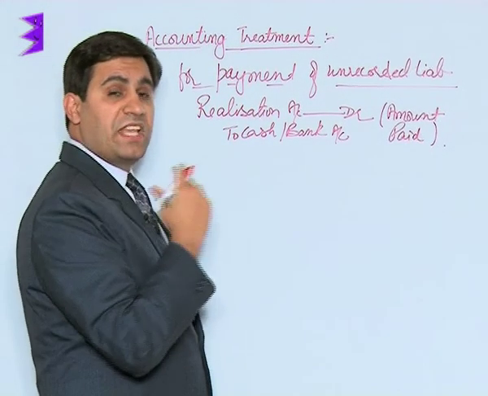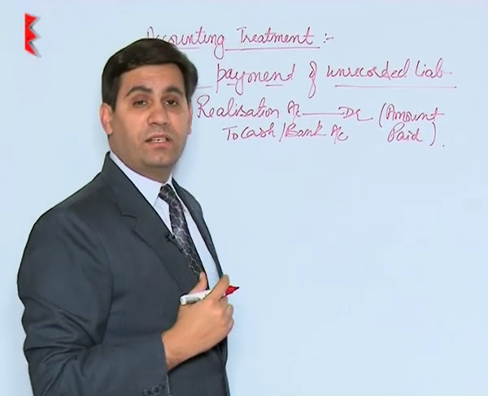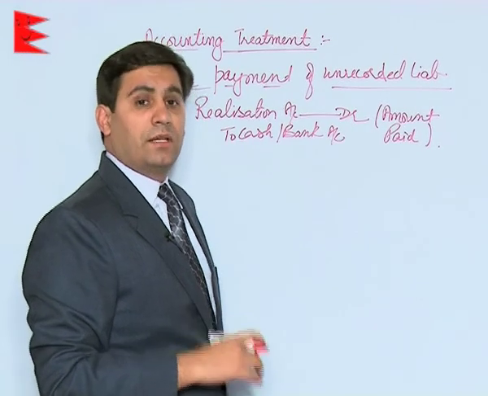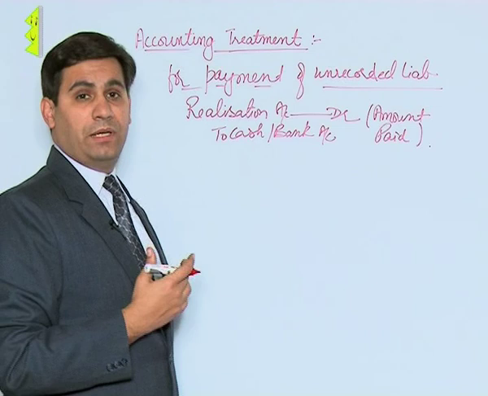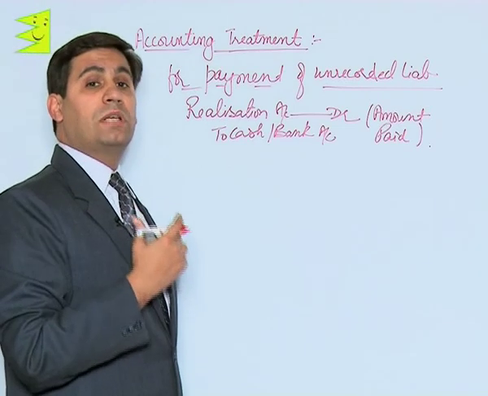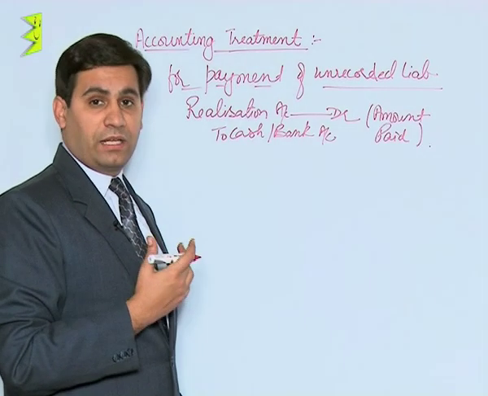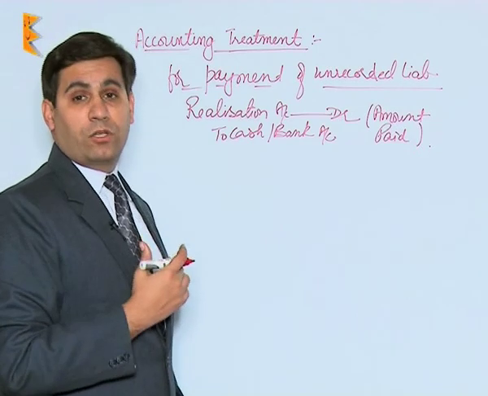Now students, besides these, there might be certain realization expenses, that is expenses on realization of assets and payment to liabilities, which might include commissions and interest, etc. So those payments have to be recorded.